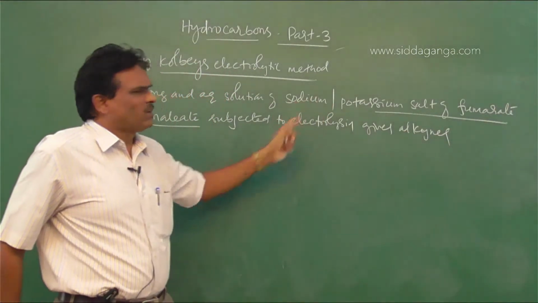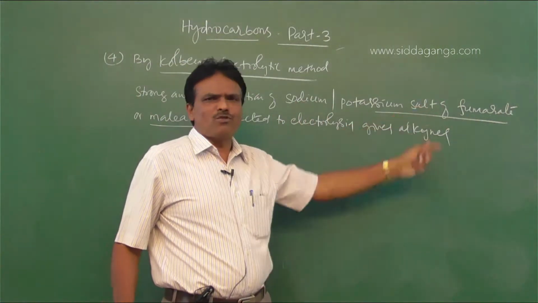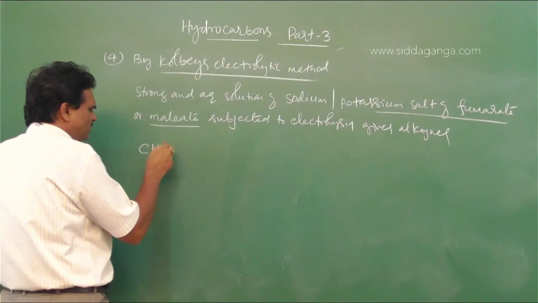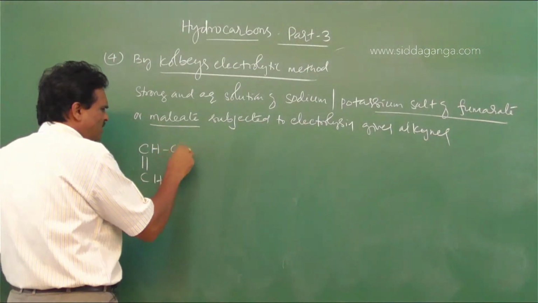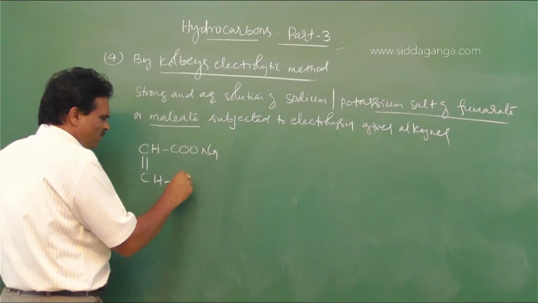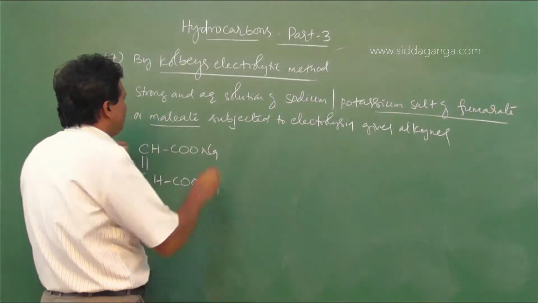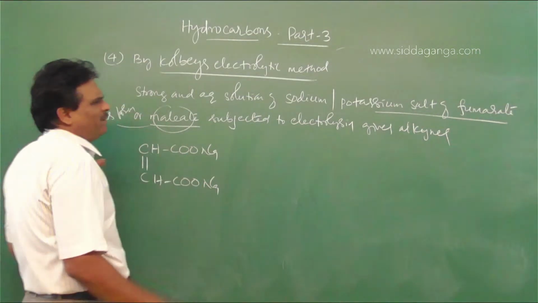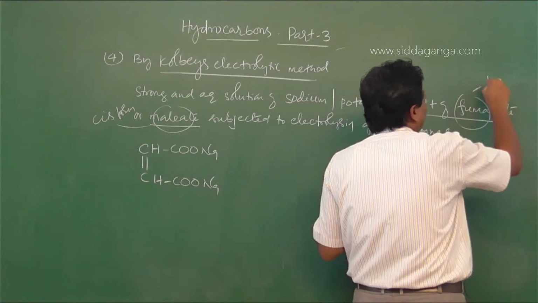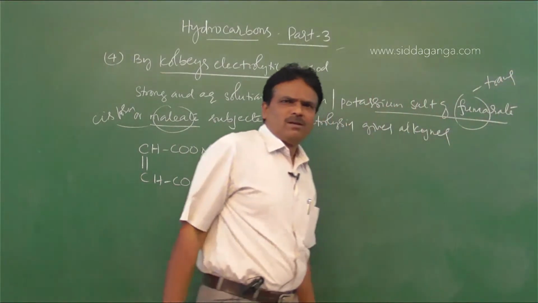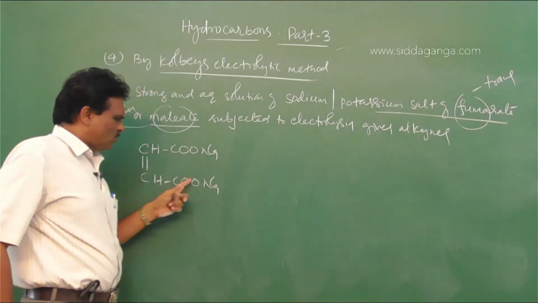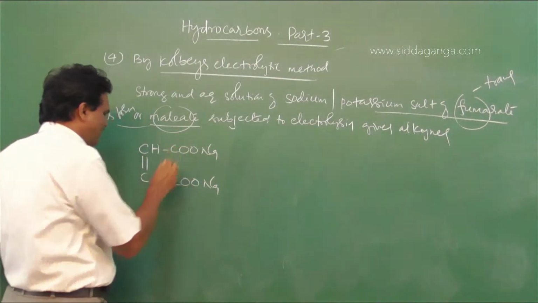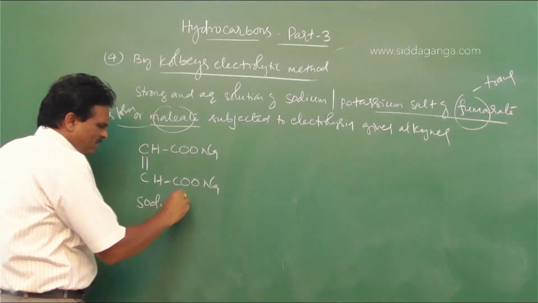So sodium or potassium salts of maleate or fumarate. So this is maleate or fumarate. CH double bond CH with COONa on each carbon. Maleate is in the cis form. Fumarate is in the trans form. If the two salt groups are on the same side, that is maleate. This is sodium maleate.